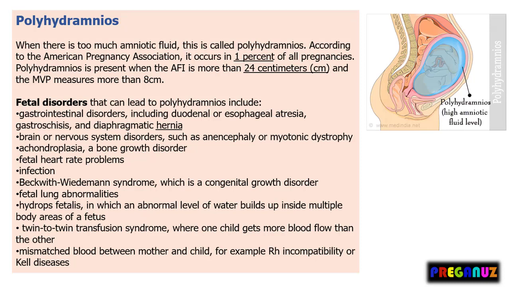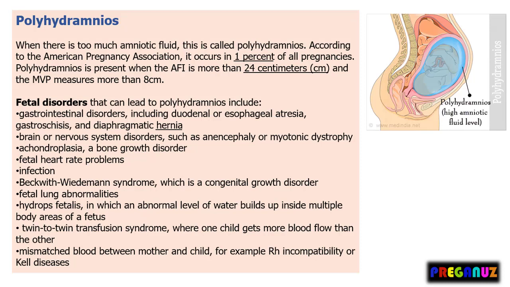Gastrointestinal disorder, including duodenal or esophageal atresia, gastroschisis, diaphragmatic hernia. Brain or nervous system disorder such as anencephaly or myotonic dystrophy, achondroplasia, a bone growth disorder, fetal heart rate problems, infection, Beckwith-Wiedemann syndrome, which is a congenital growth disorder, fetal lung abnormalities, hydrops fetalis,